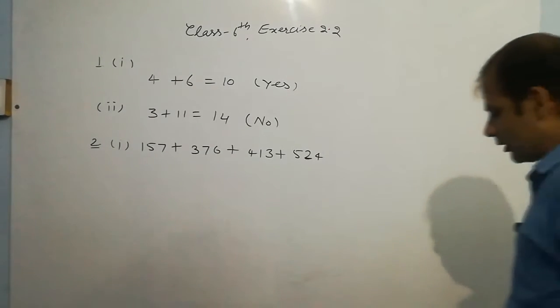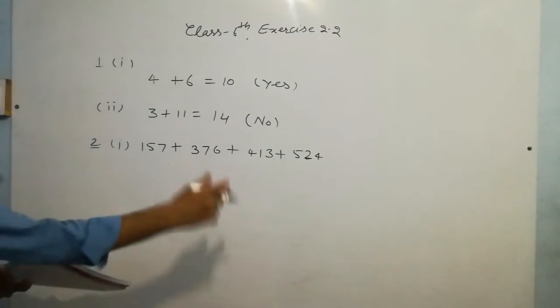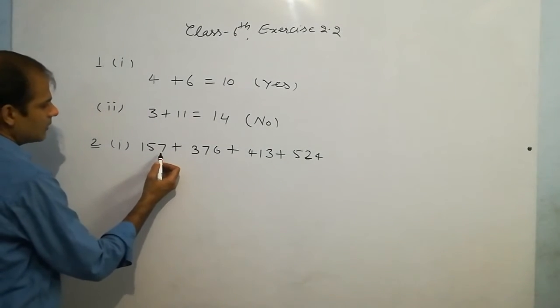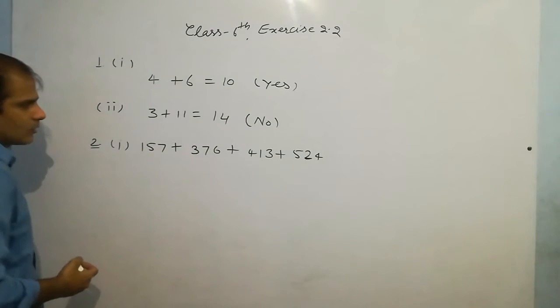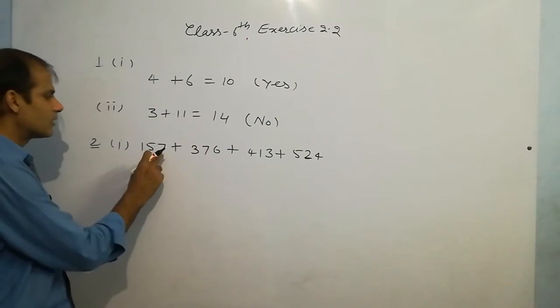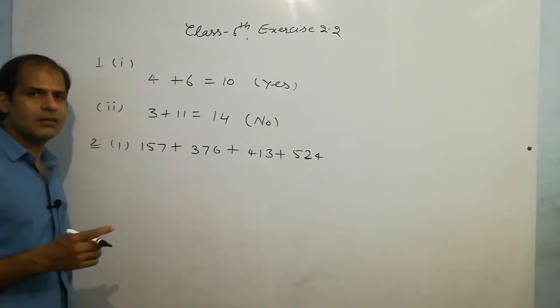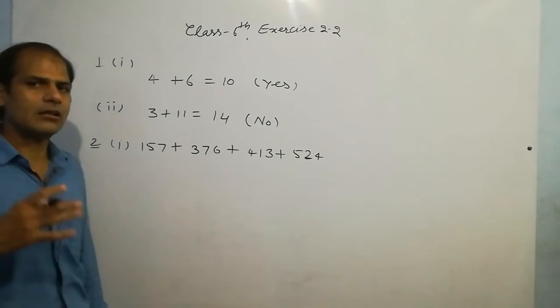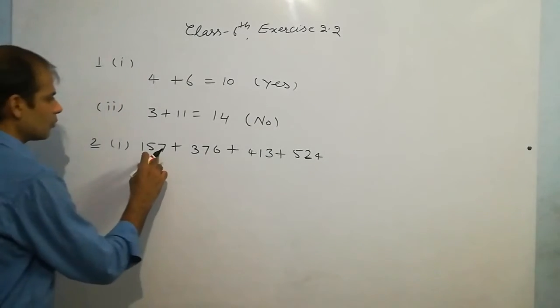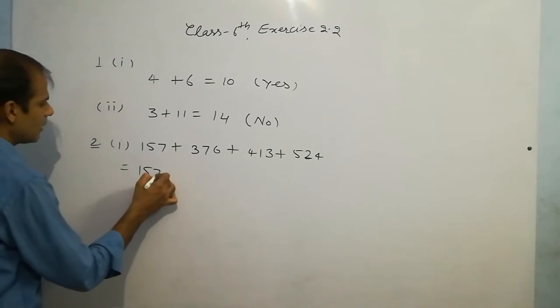So I am going to tell you a short method. You can also call it a trick. Listen, this is the ones digit, it is 7. So you have to find a number whose ones digit is 3, because when we add 3 to 7 we get 10, so 10 will have a 0. In this way we will find 10, 100 or 1000. So this is 7 and here it is 3. Then we will rearrange in this way.